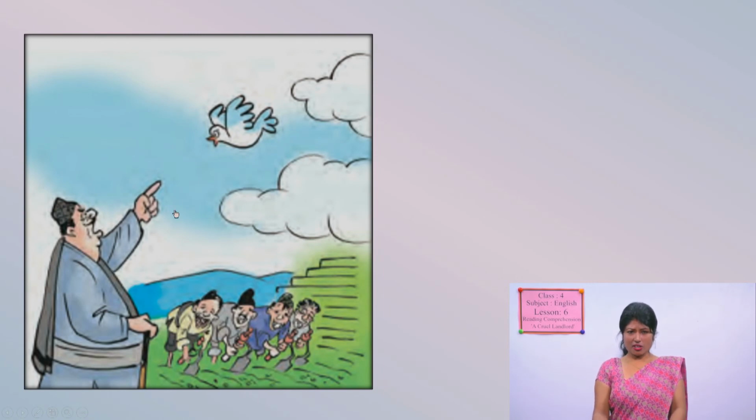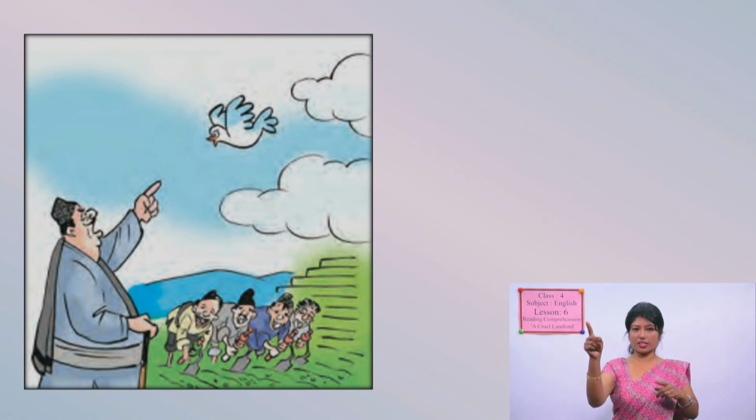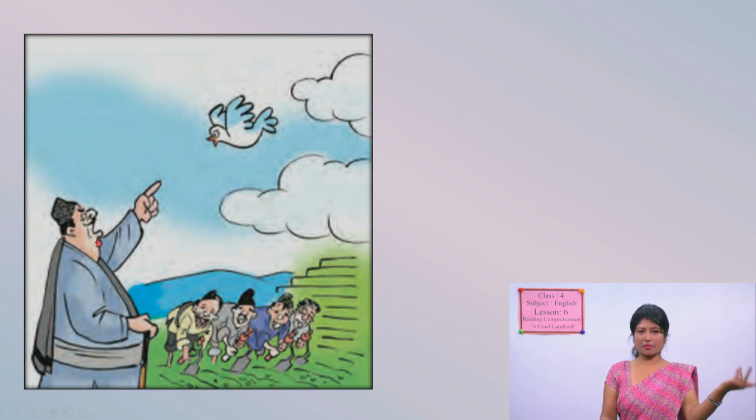The landlord, what is he doing in this picture? It seems that he is pointing, right? With his pointer finger pointing towards the bird. Maybe the landlord must be telling something to the bird, or maybe the bird was saying something to the landlord.